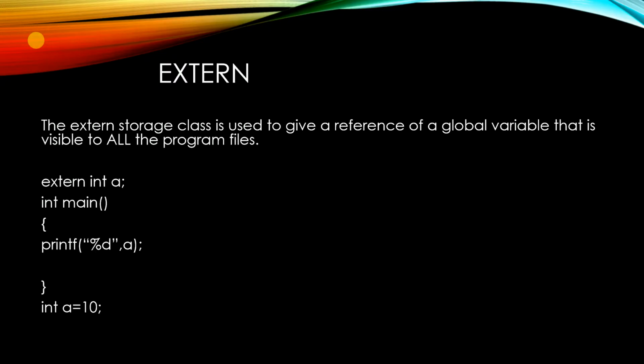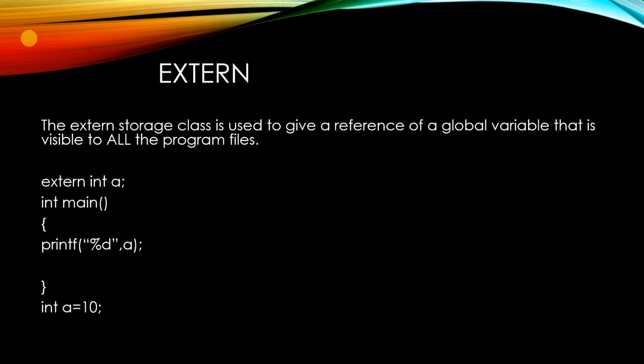We'll go to the next storage class, that is extern. Extern storage class is used to give a reference of a global variable that is visible to all the program files. If you are declaring a variable as an extern, it can be accessed by another file also.